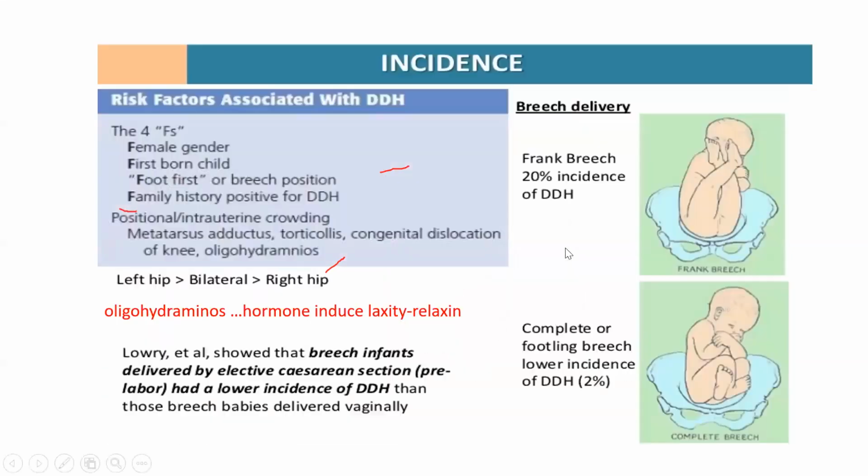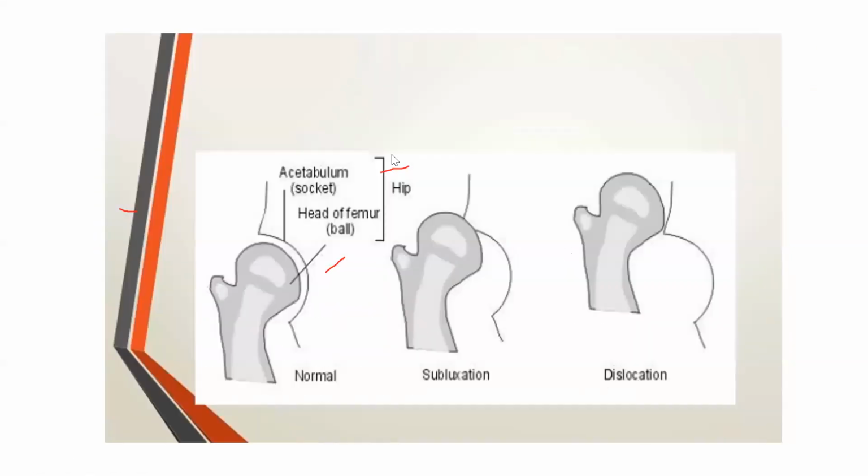What do you mean by subluxation and what do you mean by dislocation? So this is normal. Subluxation is slightly away from the joint: if it is moving slightly out, it is known as subluxation. If it is totally disconnected from the joint, it is known as dislocation. In subluxation there is still contact between the joint and the head. If it is totally outside, it is dislocation.